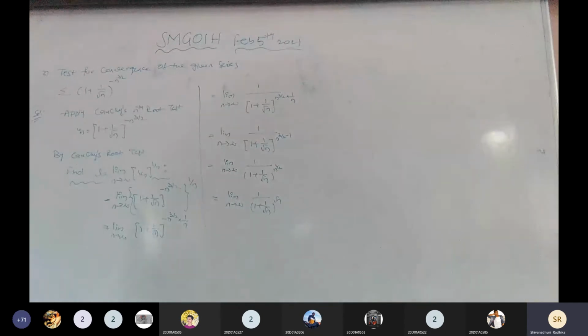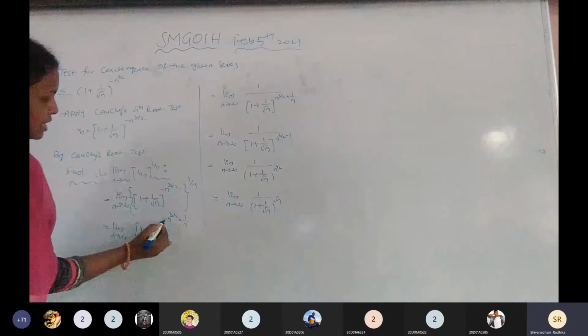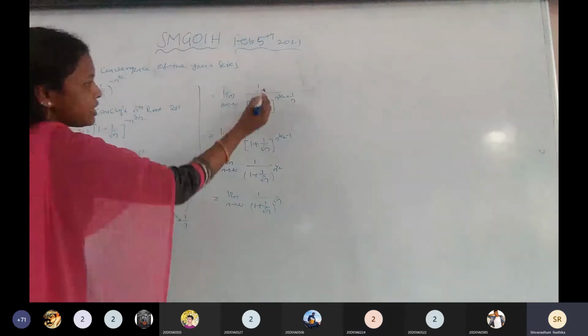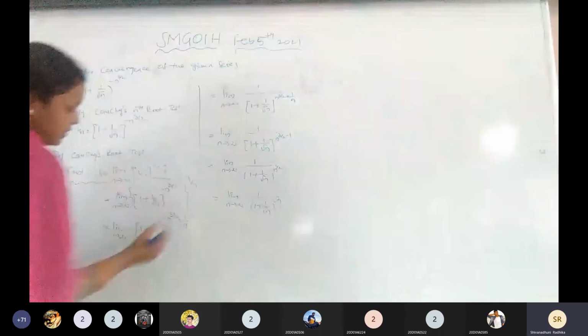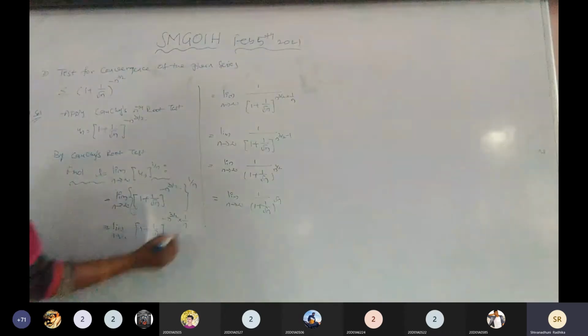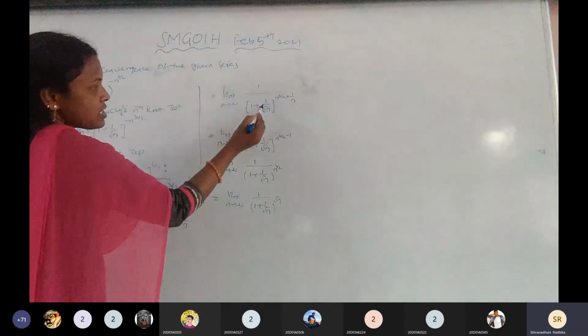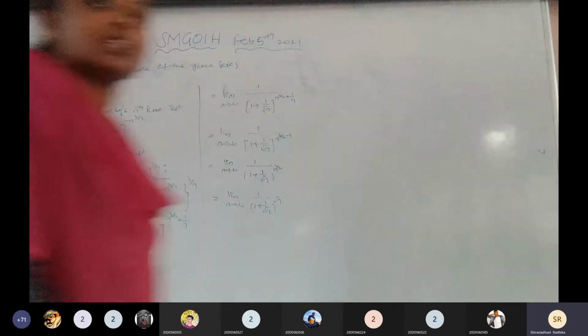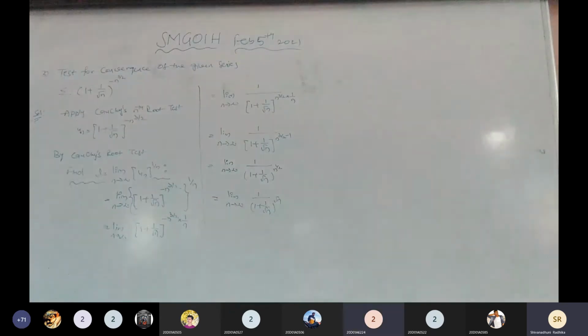It is clear, ma'am? Ma'am, where did the minus sign go? Minus n to the power of 3 by 2. This is a negative power, so we can write it in the denominator. This is a positive power, this is in the numerator. Then immediately I am going to write this in the denominator, so that sign will be changed. Is it clear? Okay, ma'am.